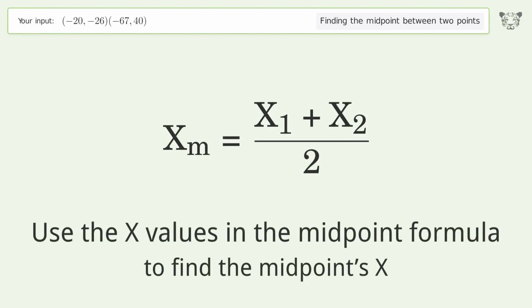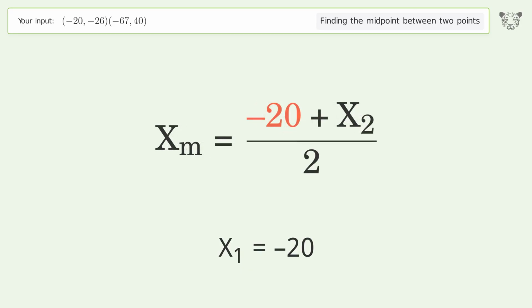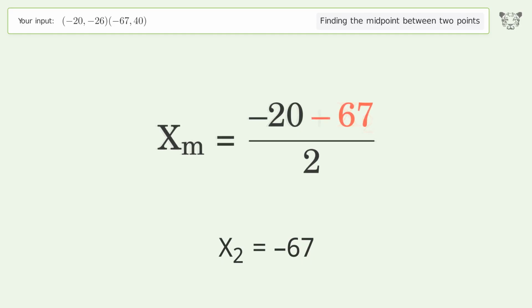Use the x values in the midpoint formula to find the midpoint's x. x1 equals negative 20. x2 equals negative 67. Simplify the arithmetic.